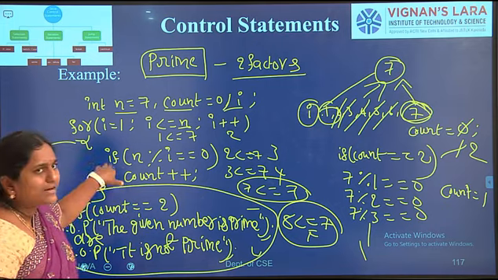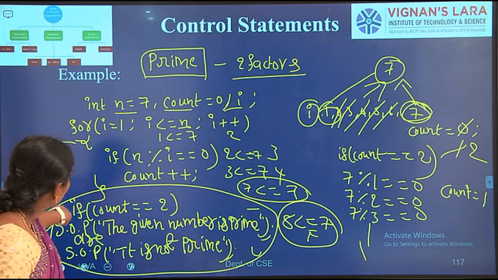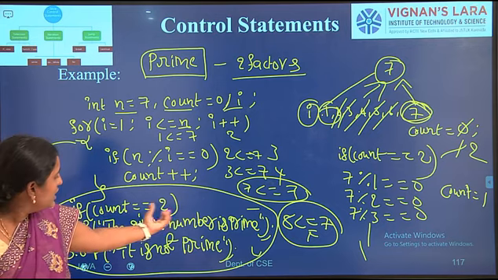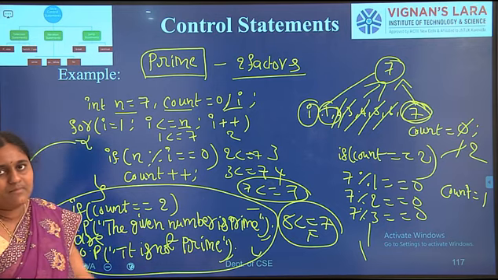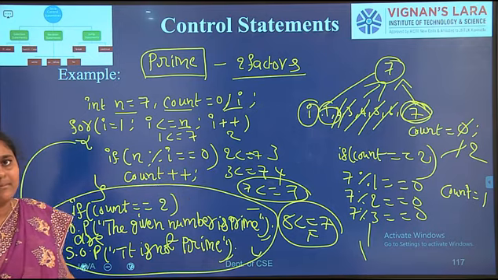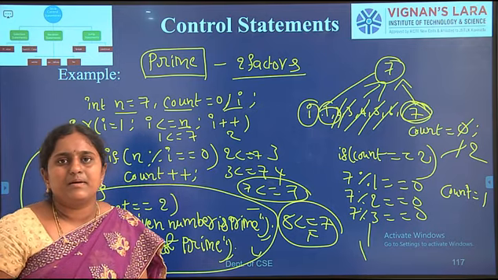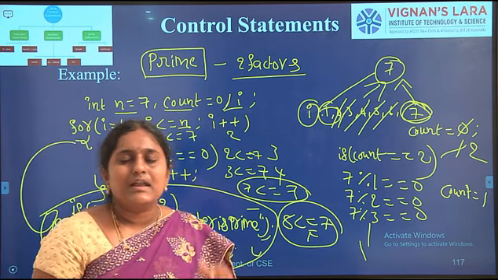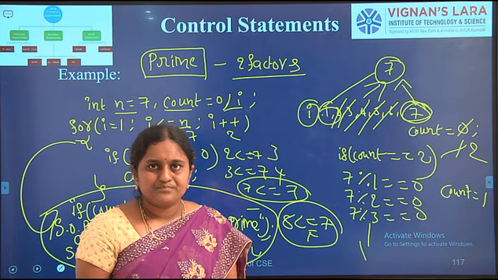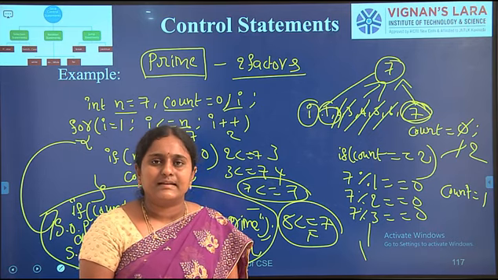Next, whenever the condition becomes false, control immediately switches to these statements. It checks if count equals 2. If so, the given number is a prime number. Here count equals 2, so it is a prime number. What is a prime number? A number which has exactly two factors is known as a prime number. In this way we calculate it.